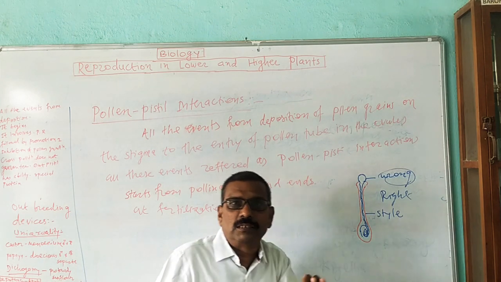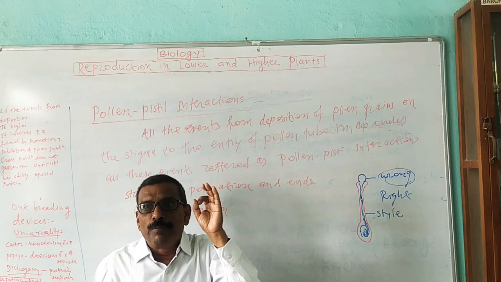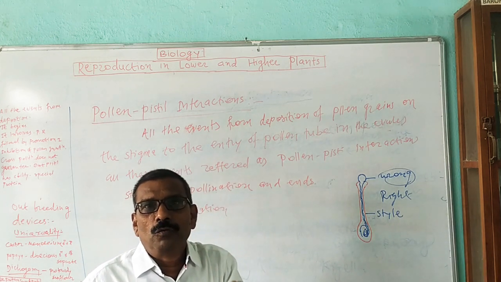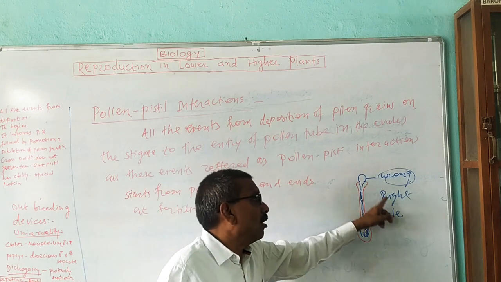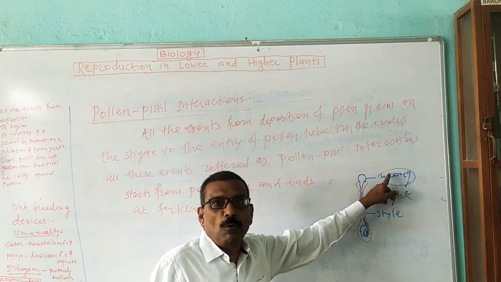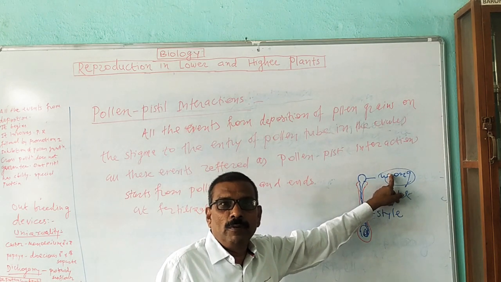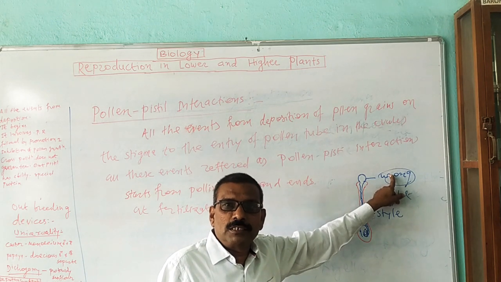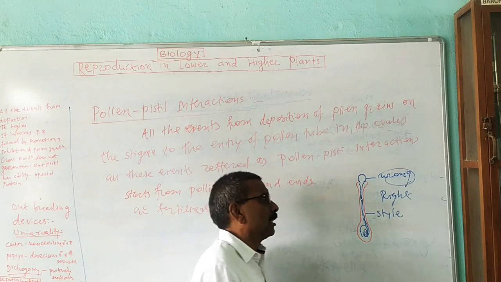In this, the main point is that the stigma of the flower is able to identify a wrong or right pollen grain. If the pollen grain is of the wrong type, then the stigma refuses its germination.